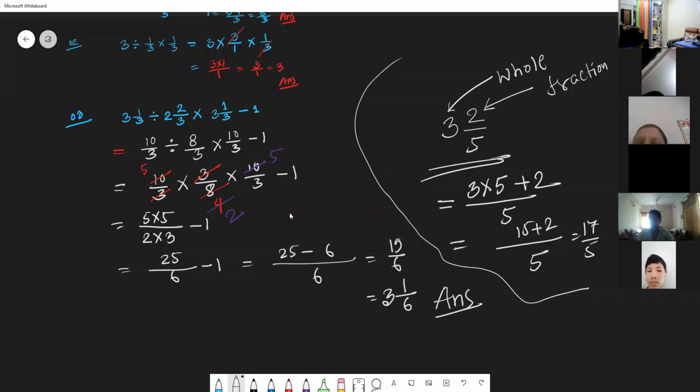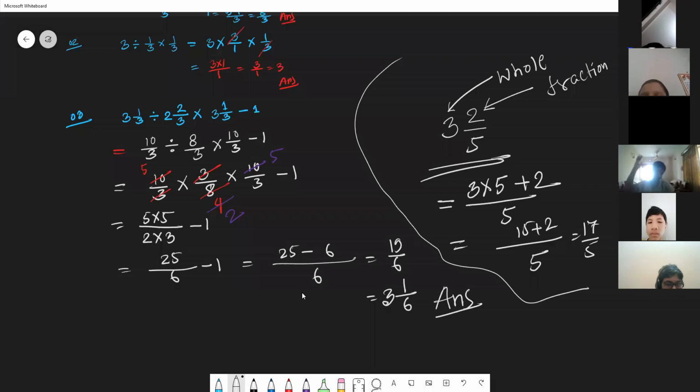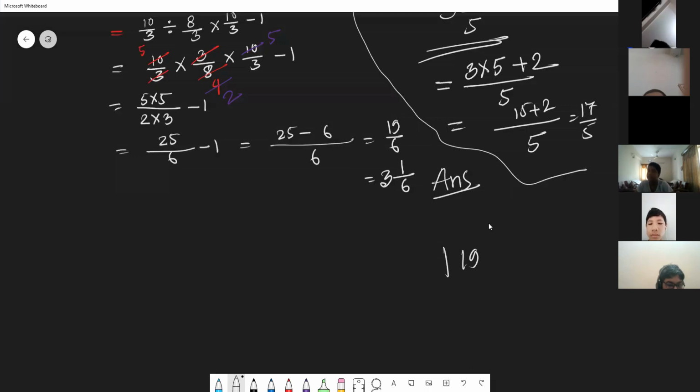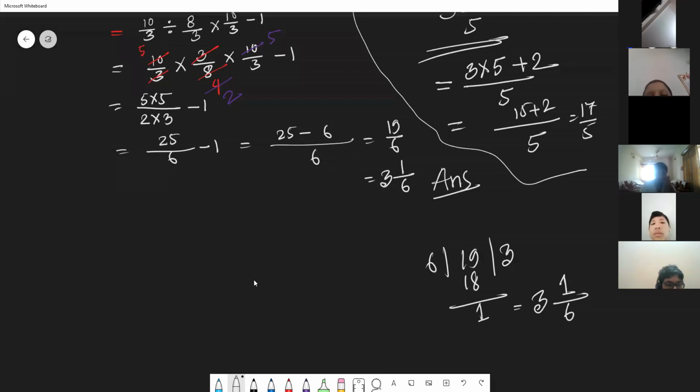Yes, sir. Another question? Sir, I wanted to know how you make a mixed fraction like 19/6. From 19/6, okay. Now divide 19 by 6. Here 3 times 6 is 18, and there is remainder 1. So this is the quotient. The quotient will be the whole number, the divisor will be the denominator and the remainder will be the numerator. Is it now okay? Okay, sir. Thank you, Baba.